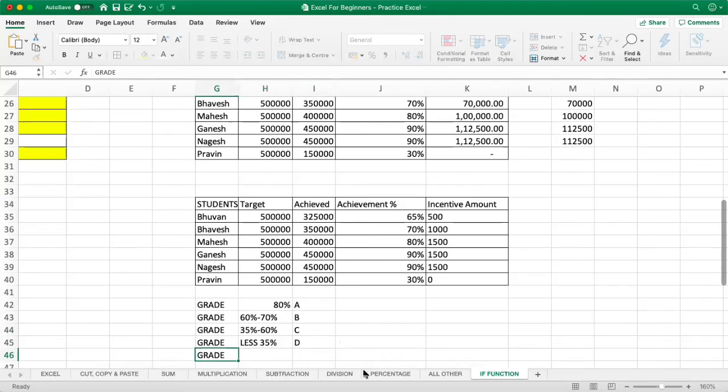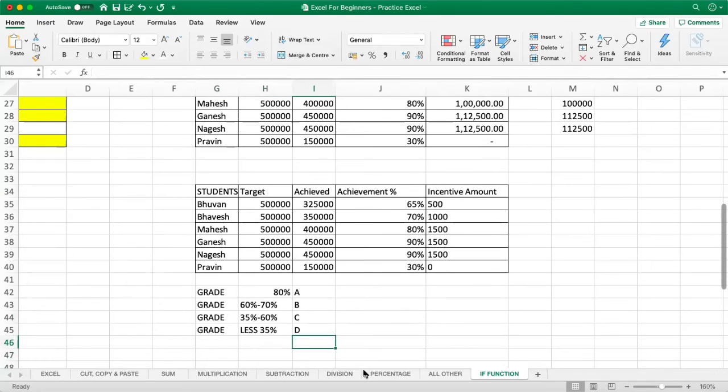Anything below that? Because I think I am E. Yes, E is also there, but let it be.